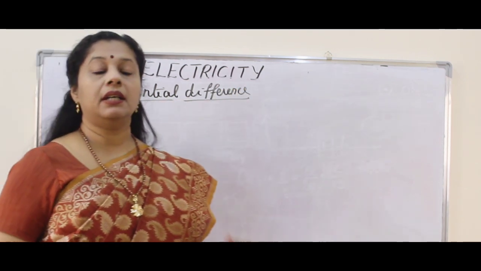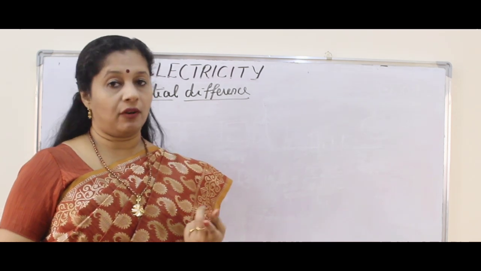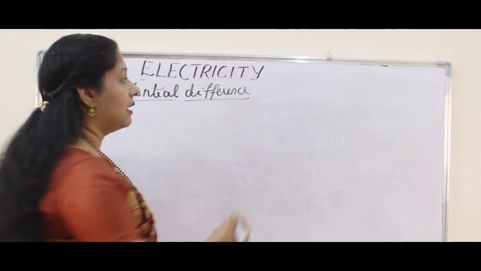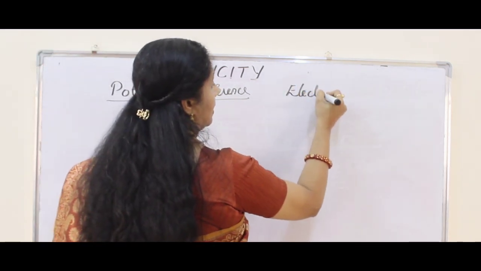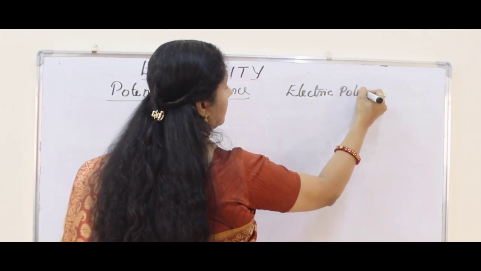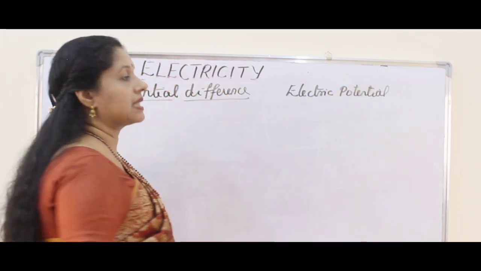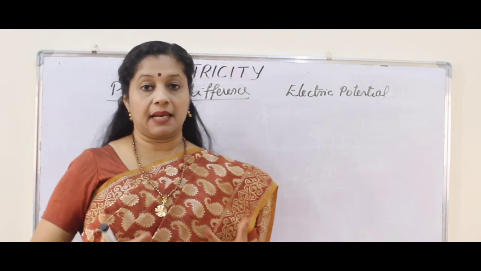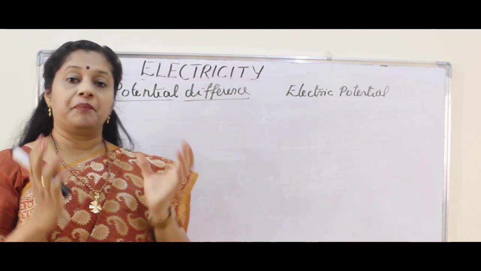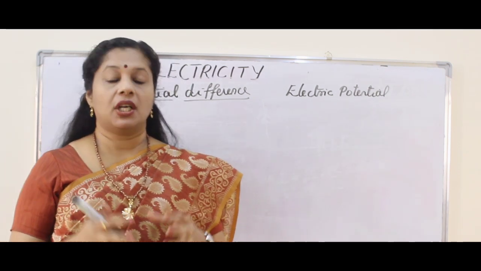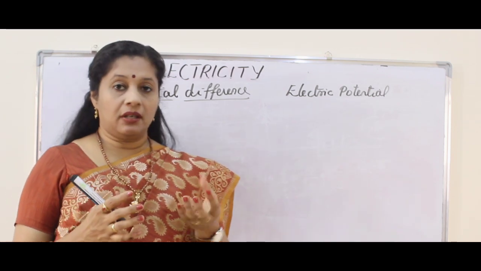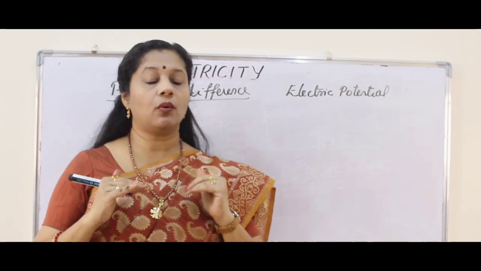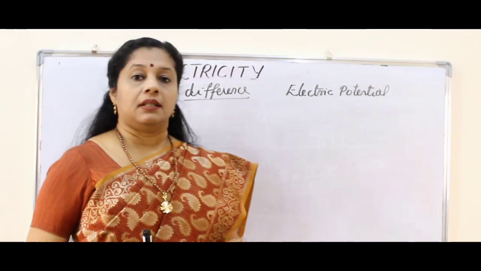As I mentioned earlier, without potential difference, current will not flow. Before understanding potential difference, we will understand what is electric potential, and then we will go to potential difference. So electric potential means what? Some ability, capability. Here we are talking about positive charge. So we imagine there is a positive charge. I am not going into the depth, just what you have to understand to have that concept clear.